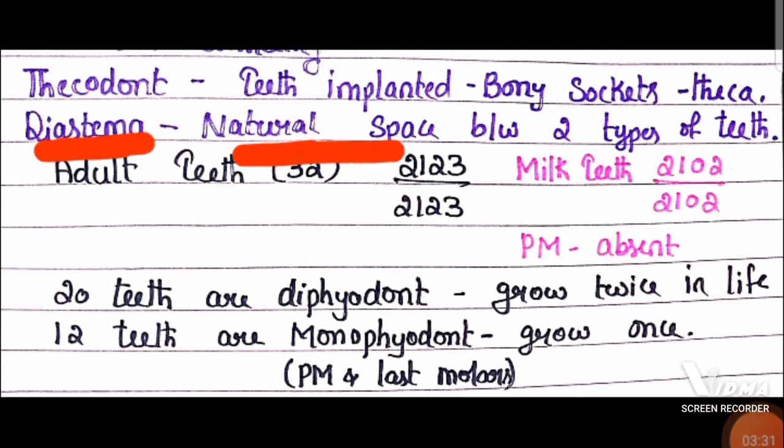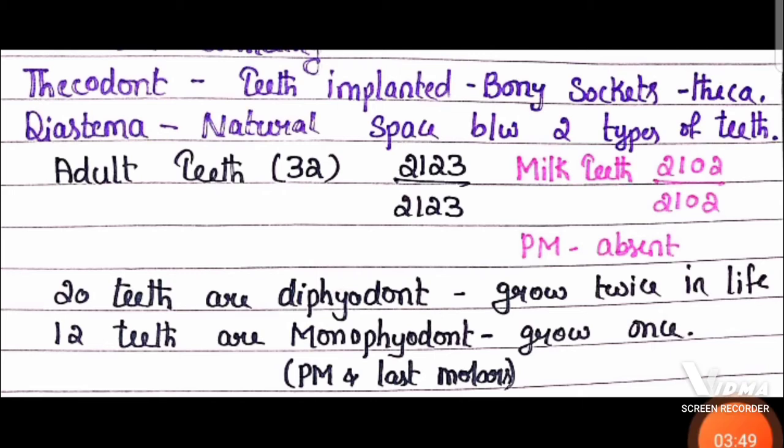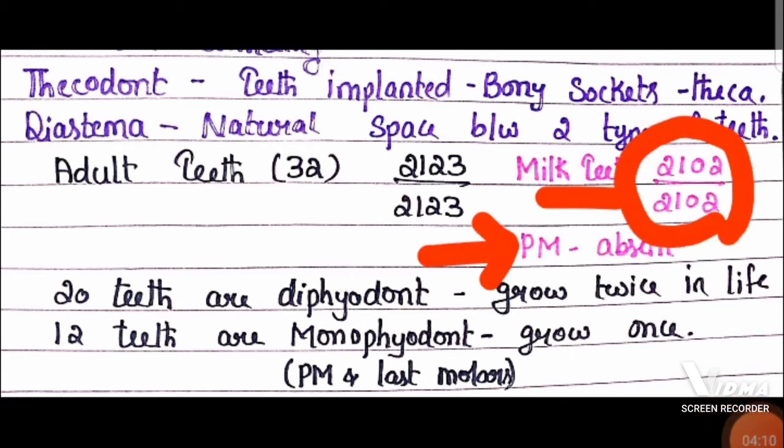Diastema is the natural space between two types of teeth. Very important point here. The dental formula of adult teeth is 2123 by 2123, and a total of 32 teeth you can find in adults. Milk teeth have 2102 by 2102, which means premolars are totally absent in children. In milk teeth, premolars and last molars are absent.